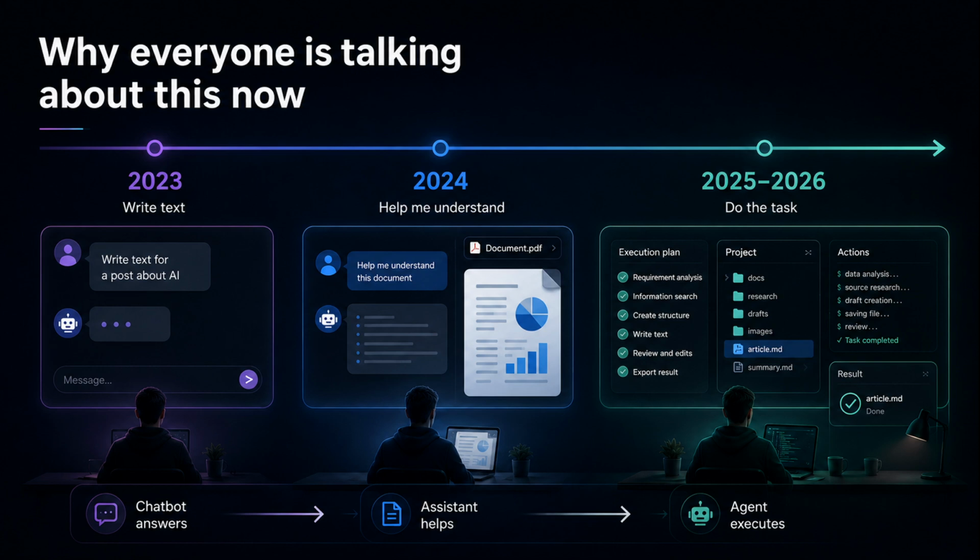Not just explain how to make a report, but here is a folder with materials, make the report. Not just tell me how to fix the bug, but find the bug, fix it, and verify that it works. Not just give me a webinar plan, but read my notes, create the structure, write the script, save it, and help me prepare the slides. That is the shift from chat to agent.